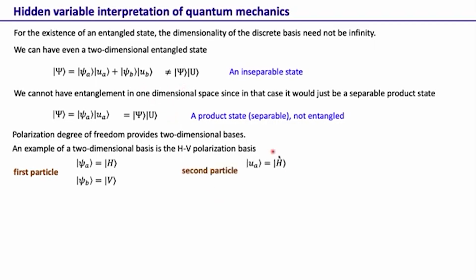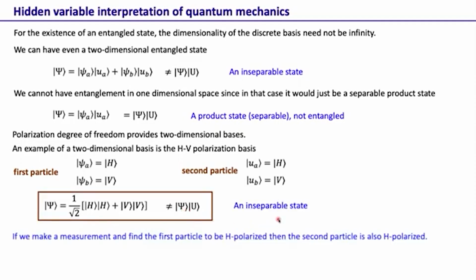Again, for the second particle, UA is horizontally polarized and UB is vertically polarized. With that, we can write this two-dimensional entangled state in the horizontal vertical polarization basis like this: 1 over root 2 (HH + VV). This is of course an inseparable state because we can't write it as the wave function of the first times the wave function of the second.